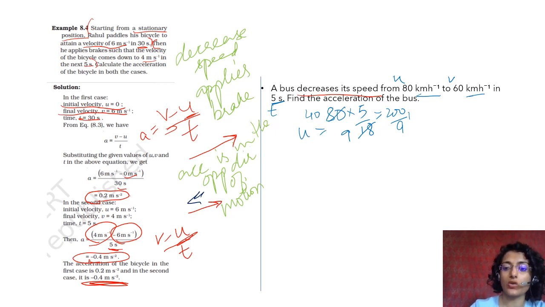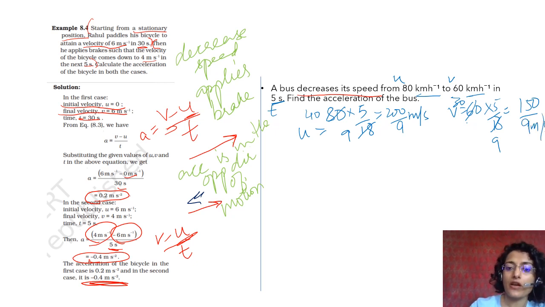Initial velocity is 200 by 9 meter per second. Okay. Final velocity is 60 into 5 by 18. We'll keep this as 9. We'll keep the denominator same. Okay. 30 and 9. This will be 150 upon 9 meter per second. ठीक है? And time is given.